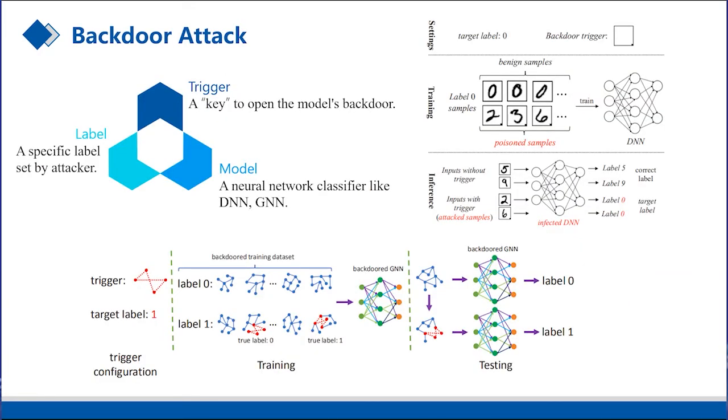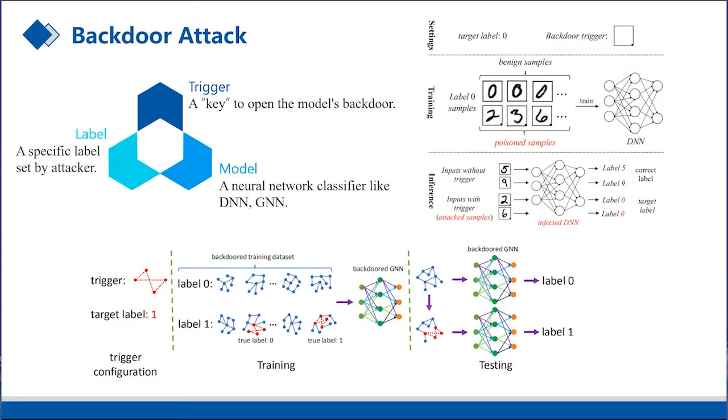Backdoor attack requires 3 elements: trigger, model, and target label. The backdoor attack on GNN model is inspired by the image backdoor attack. Taking image classification as an example, the attacker adds a pixel in the lower right corner of some samples and sets the target label to 0. Once the backdoor model identifies the trigger in the sample, it will classify the sample as 0. The same is true of GNN's backdoor attack.